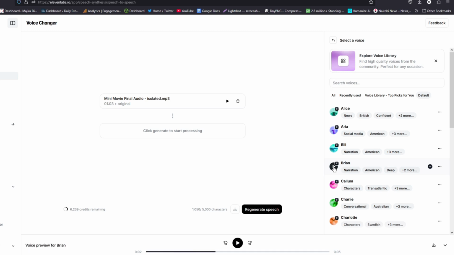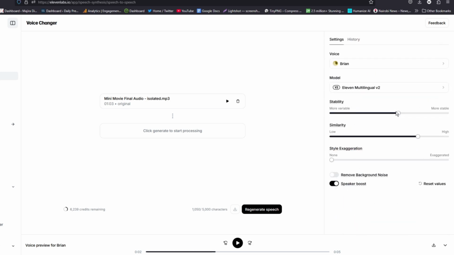I want it to be authoritative as this. So what I'll do, I'll select Brian. And then the stability, I can increase it to 58, and the others, I'll leave alone. So once done, I'll go ahead and hit generate.